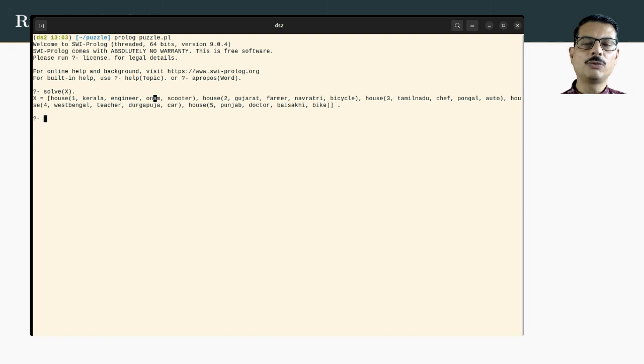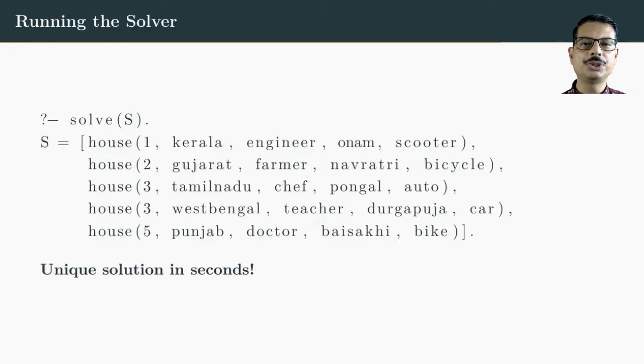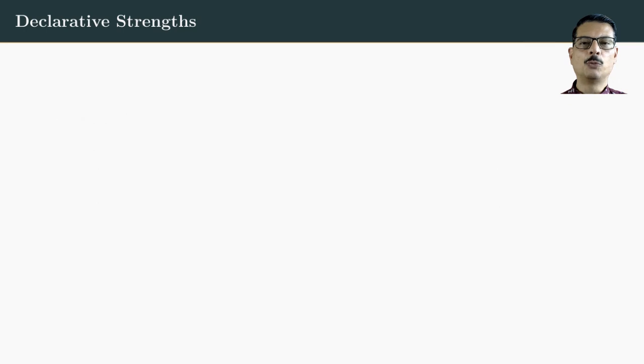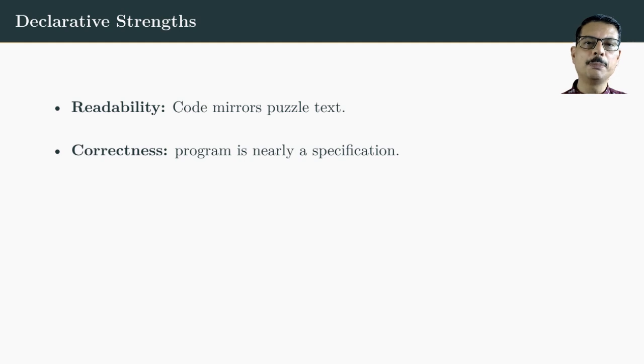When we ran the solver, we got a neat, unique solution in just seconds. Imagine trying to check all 600 million possibilities manually. It would be hopeless. Prolog does it effortlessly because it's built on constraints and backtracking. Why is this so powerful? First, the code is almost identical to the natural language puzzle. That makes it very readable. Second, constraints prune impossible cases automatically. We don't need to write extra checks.